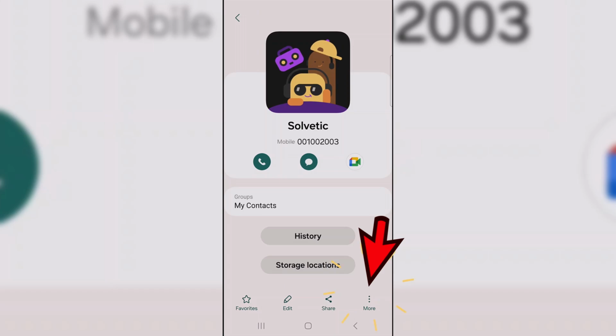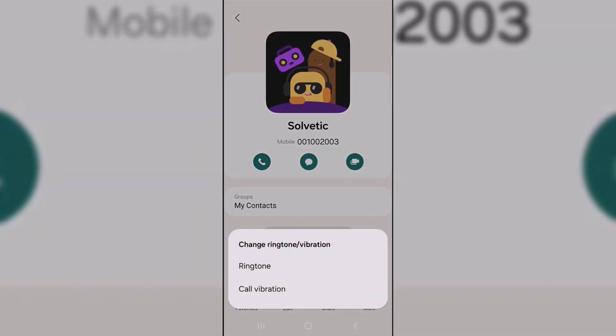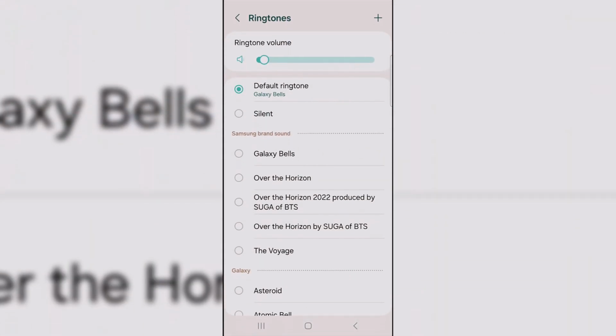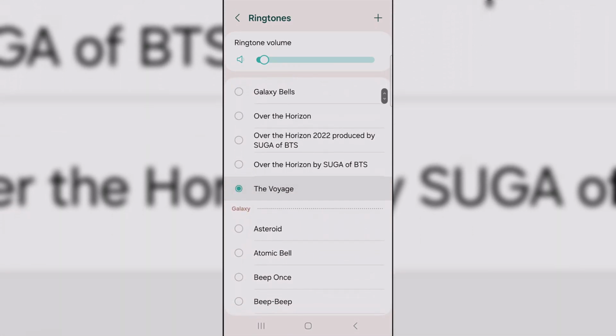After that, click on the three lower points of More and select the option to change ringtone and vibration. We confirm the ringtone option. Afterwards, we will be able to configure the melody volume as well as the ringtone that we want exclusive for that contact.